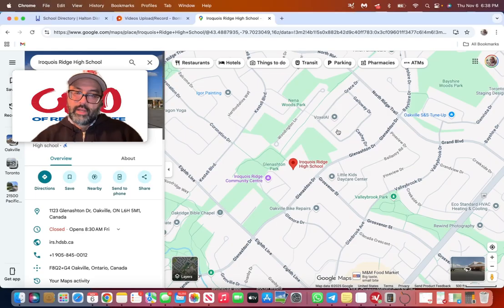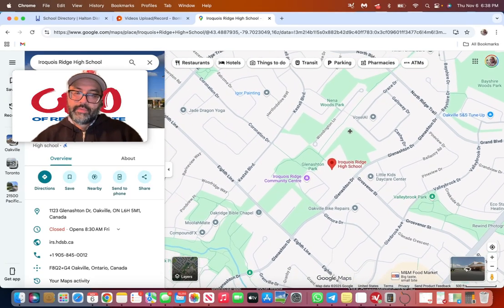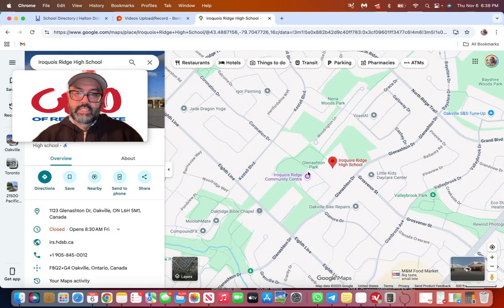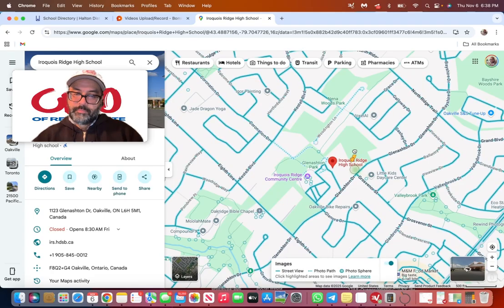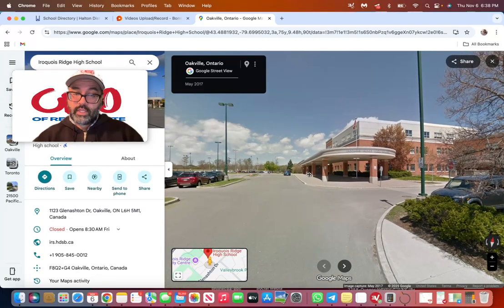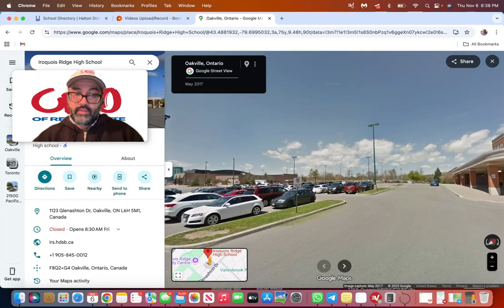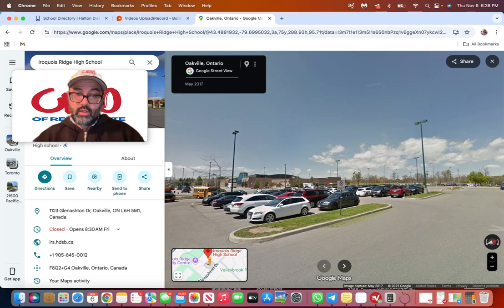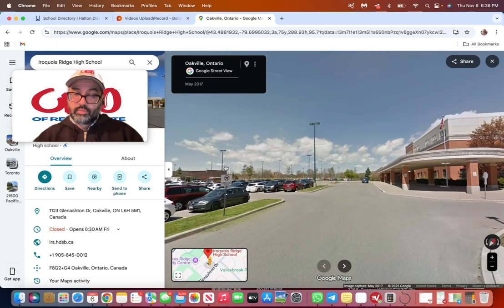What's noteworthy about Iroquois Ridge High School is there's the Iroquois Ridge Community Center, which is right next door. When Iroquois Ridge was first built, the community center did not exist. That was a later development that came. There's Iroquois Ridge High School over here, and this is the community center over here, which is going through a renovation right now. The pool is being renovated.